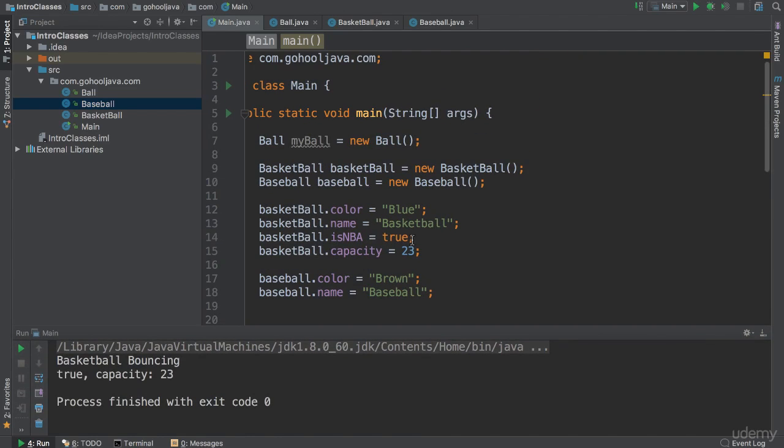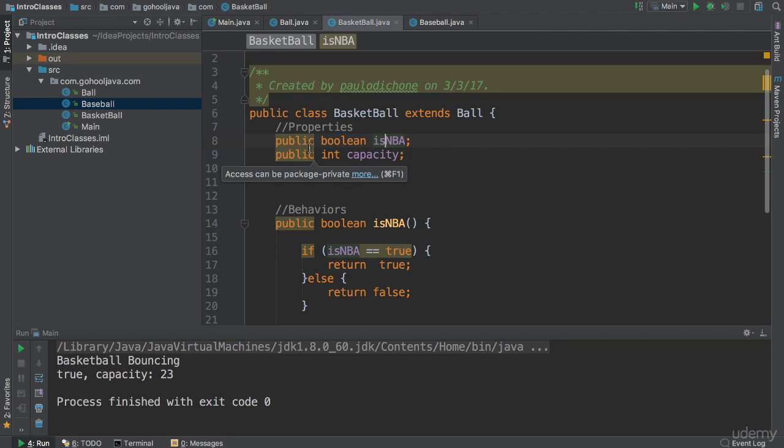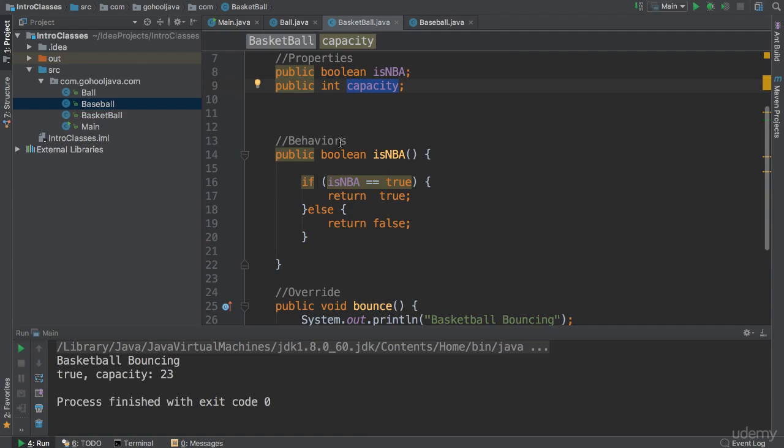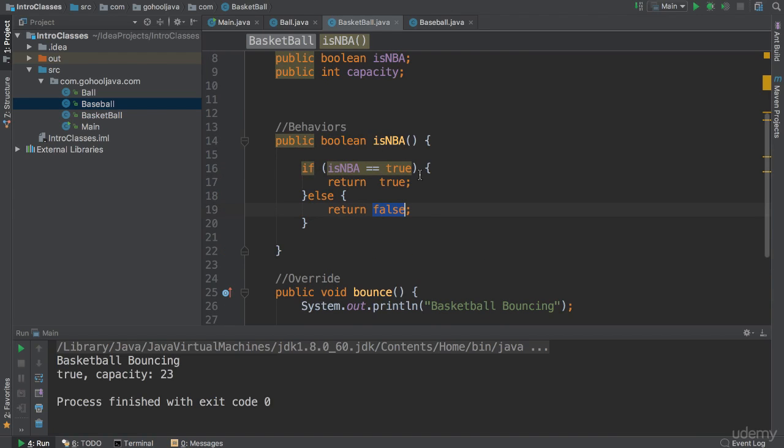So with this small example here, we are digging deeper and deeper into this inheritance and how to create classes that can inherit from a parent class, but they can also be their own identity, right? You can keep adding things to our basketball here. As you can see, we added this boolean property, and we added this capacity. We even added our own behaviors, right? This boolean is NBA here, which if it's true, returns true. Otherwise, it just returns false. And we also learned how to override certain behaviors that we inherited from our parents.